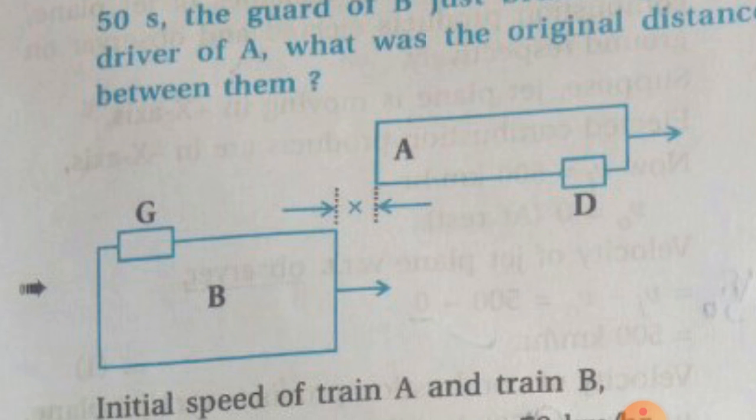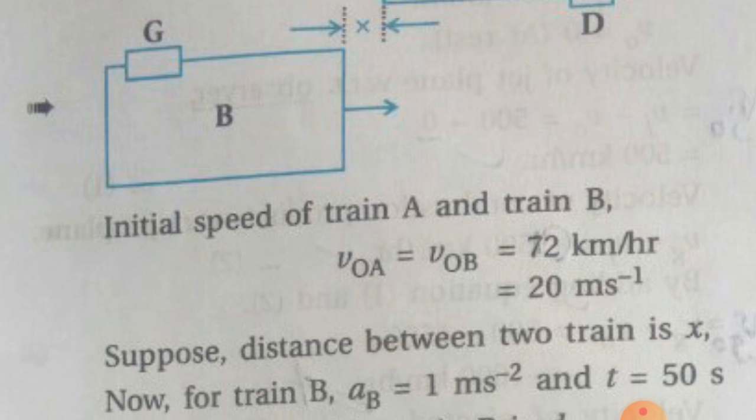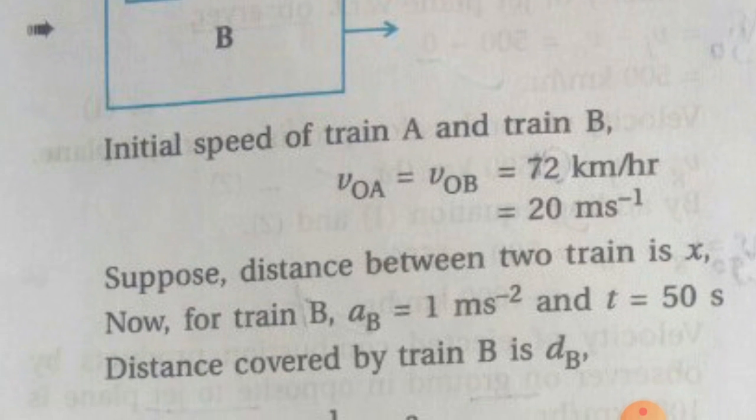Now the initial speed of train A and train B, that is VOA equal to VOB, both are the same, equal to 72 km per hour, which we convert into meter per second, that is 72 multiplied by 10 raised to 3 upon 3600. On simplifying we get 20 meter per second. Now there are two methods to solve this problem.